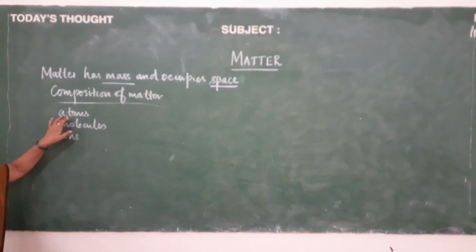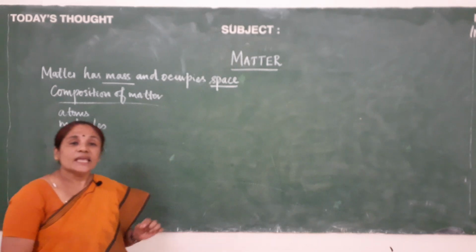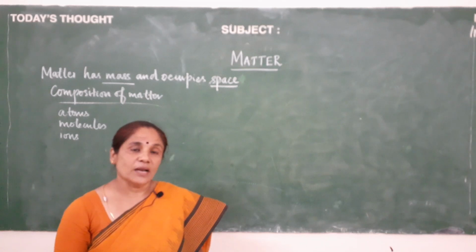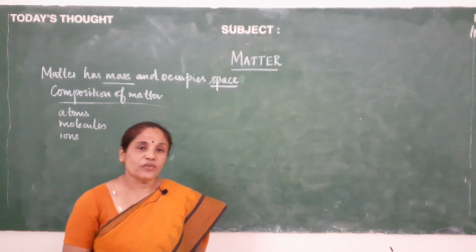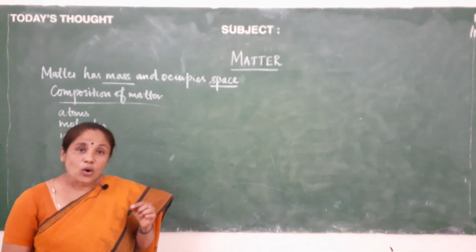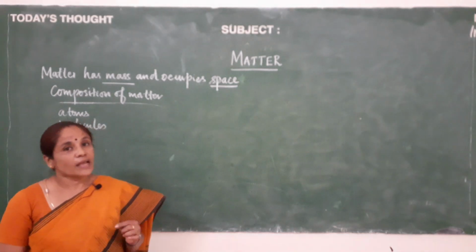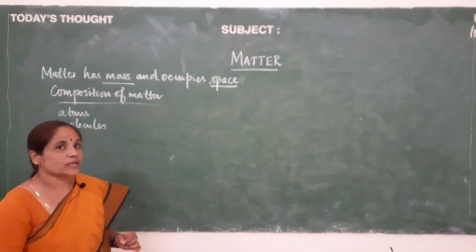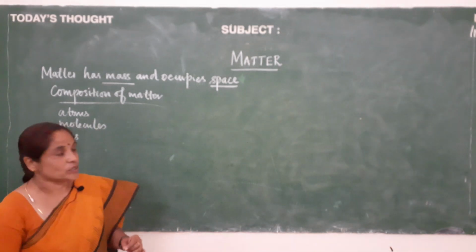The word atom is derived from the Greek word atomos. Atomos means indivisible. A means not. Tomos means divisible. One which is not divisible is called an atom. So, you can define an atom as the smallest speck of an element which exhibits all the properties of the particular element. And one more important point in atoms is that atoms take part in all chemical reactions.